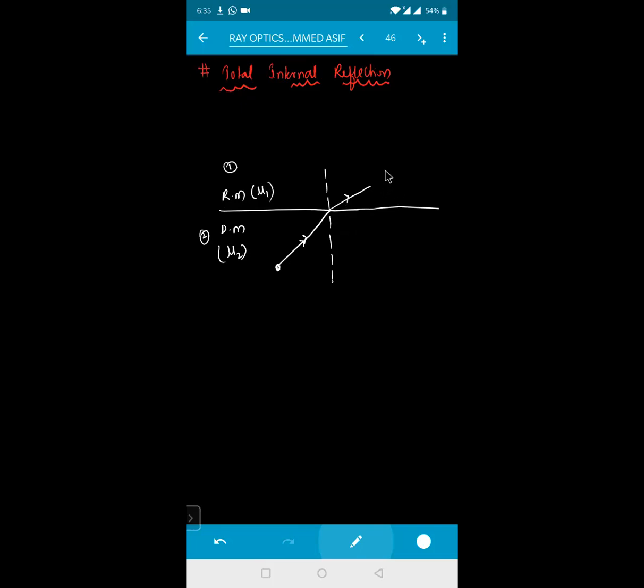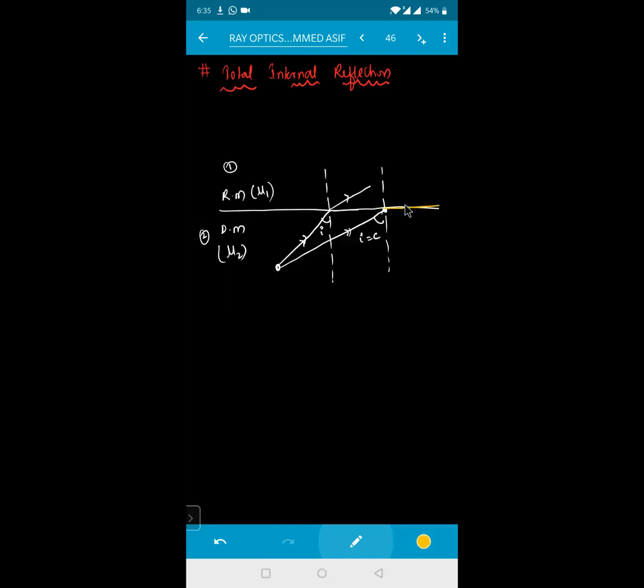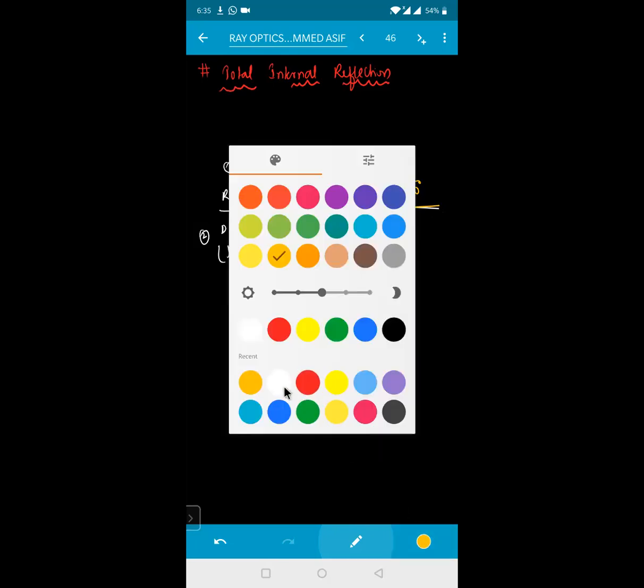So at a particular angle, what is happening? When the angle of incidence is, taking this as the normal, if a ray of light is incident such that the angle of incidence is equal to the critical angle, then the refracted ray will go parallel to the slab like this. That means the angle of refraction will become 90 degrees. Isn't it?